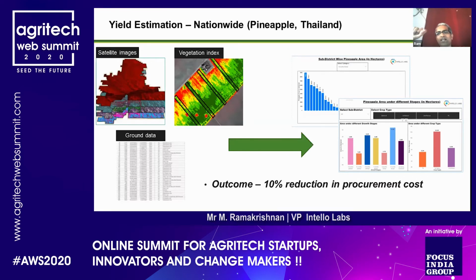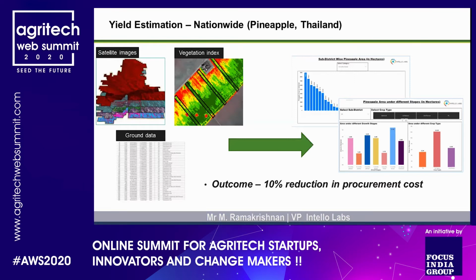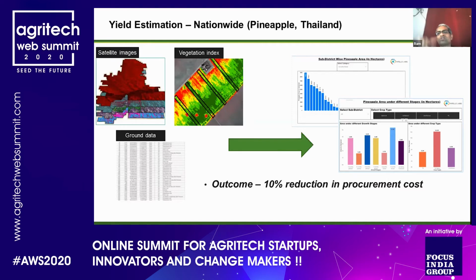And then we analyzed at what stage of growth these plants are at in different areas, so to say, and hence what is the expected yield in the next season or 6 months down the line. So using that, we did the yield estimation.